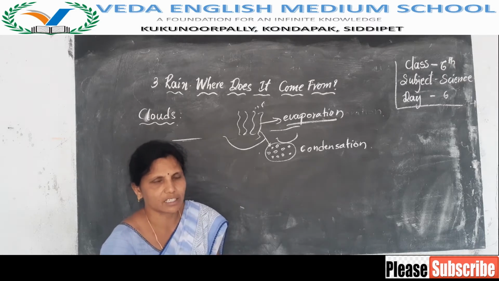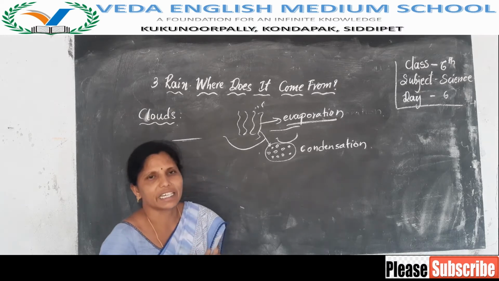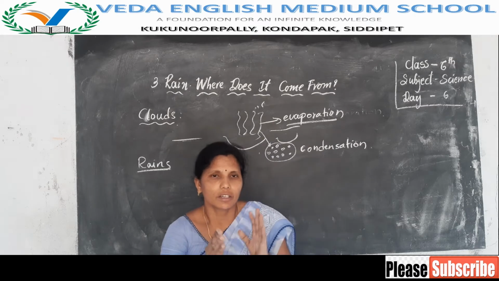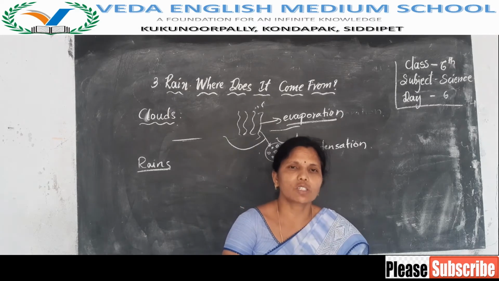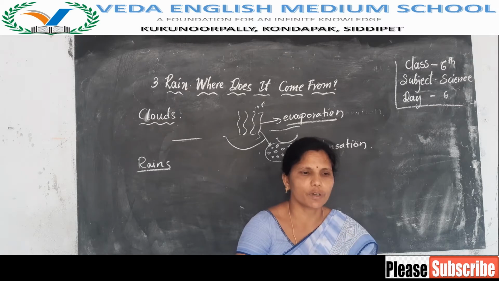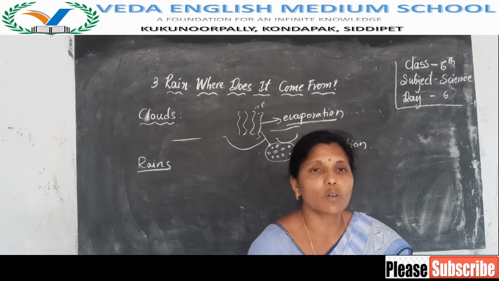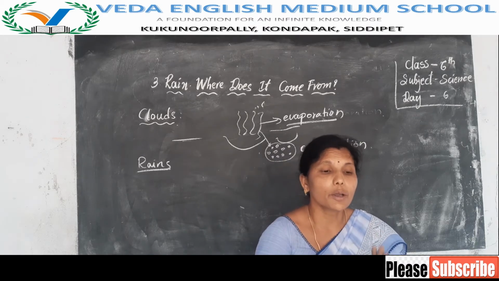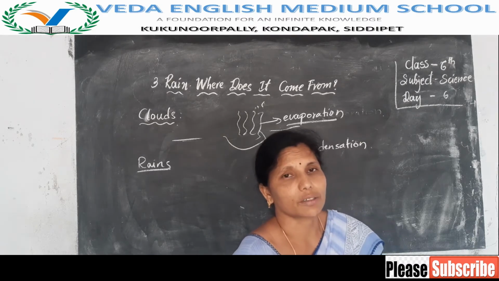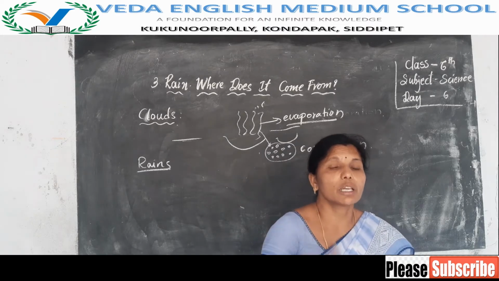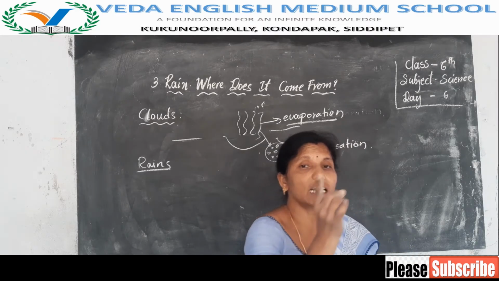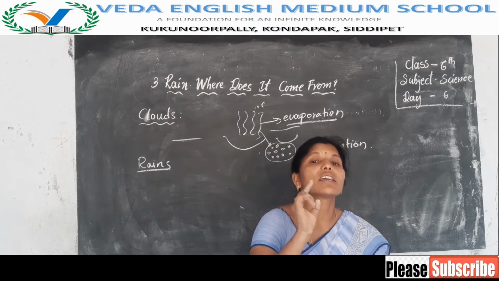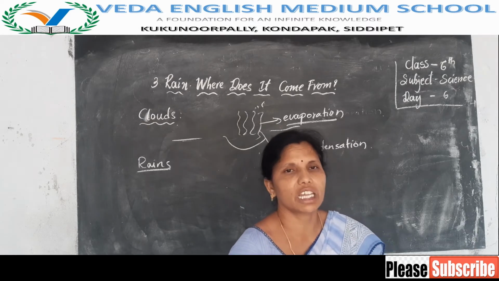Okay? Next. How do we get rains? So here, clouds are forming in the sky. These clouds form on the surface of the water bodies. They do not stay on the water bodies. They move from the water bodies to the land. Means they move from one place to another place in the direction of the wind.